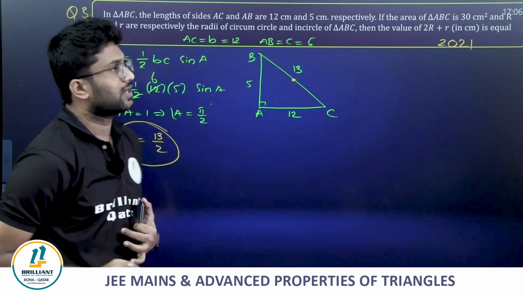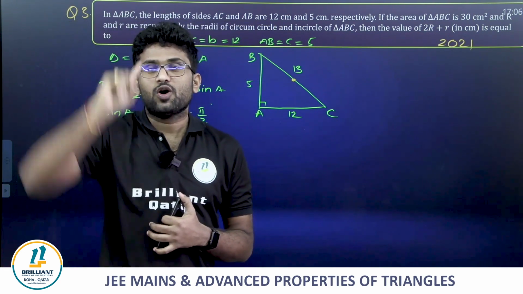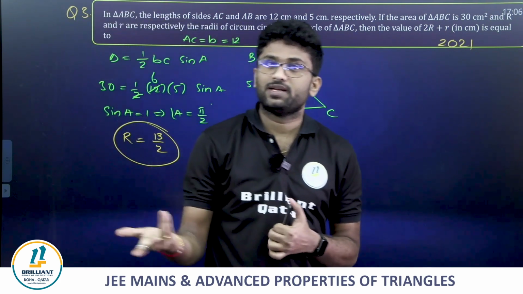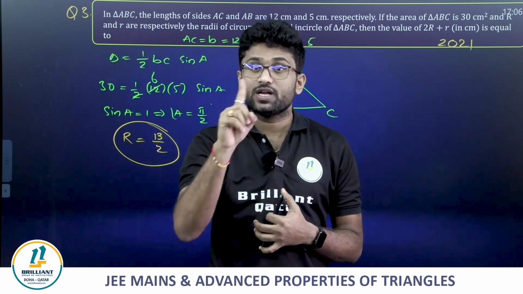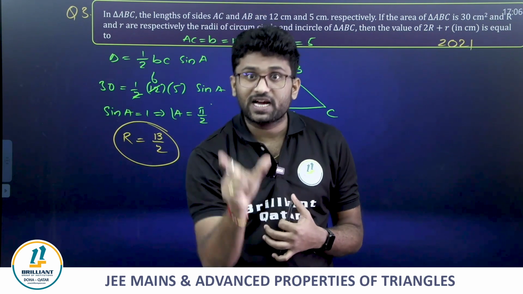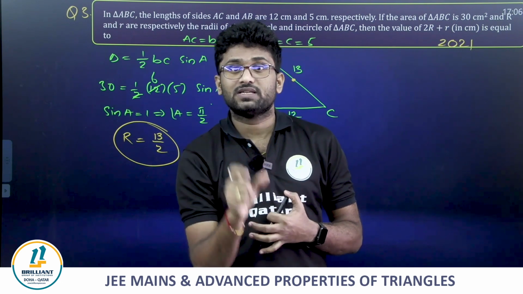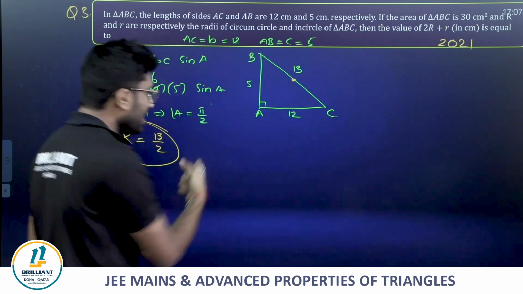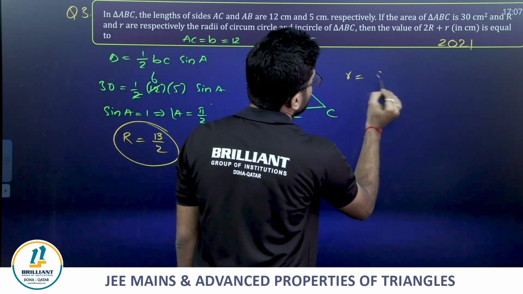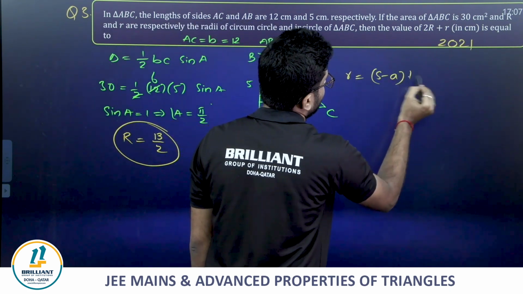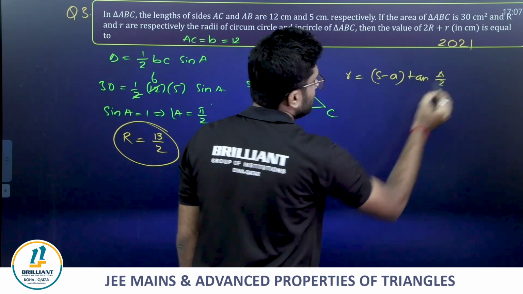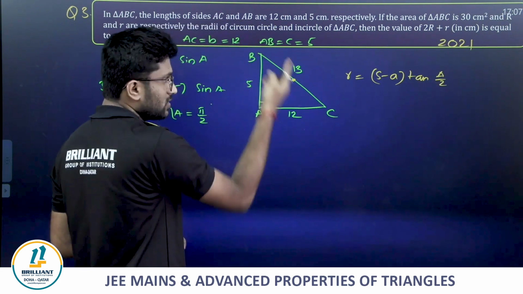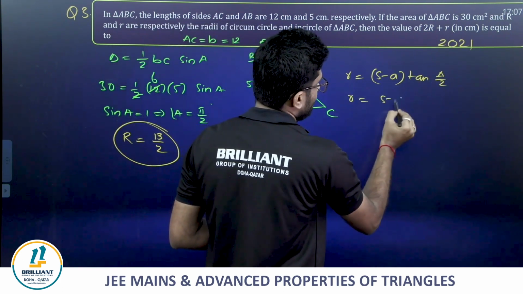Now how do we find small r? There is the most important thing. Already we have seen in the inradius formula, r is equal to delta by s, that is, s minus a tan A by 2, s minus b tan B by 2, s minus c tan C by 2, we have to take with respect to the required thing. Here we know angle A. So r is equal to, just you take s minus a times tan A by 2. This becomes the simplest part. Friends, clear? A is already 90 degrees.